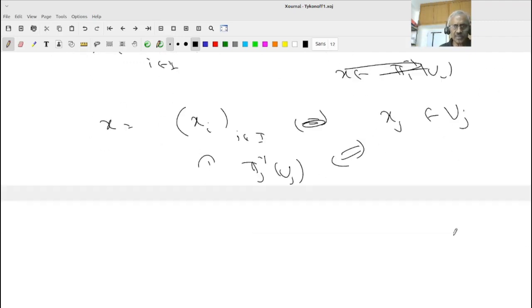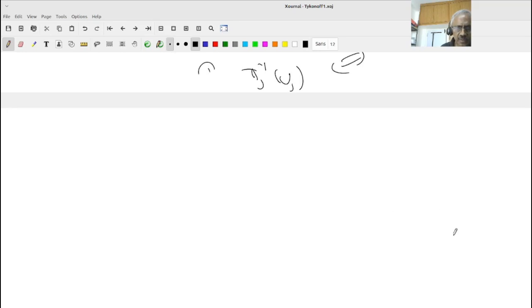For example, are you following? Right. So let us look at a simple case. Suppose my I equal to N, let us say X_n equal to R, and let me fix U_n equal to, let us say, (n, 2n).